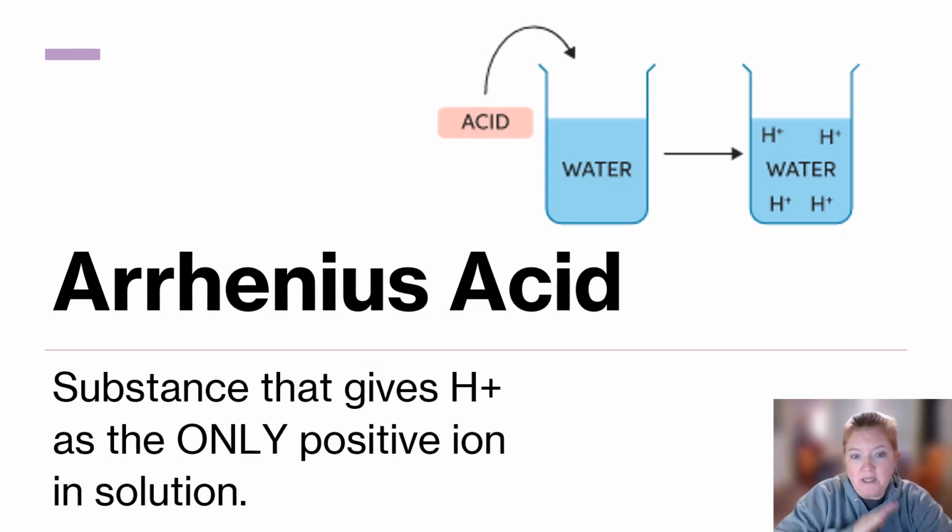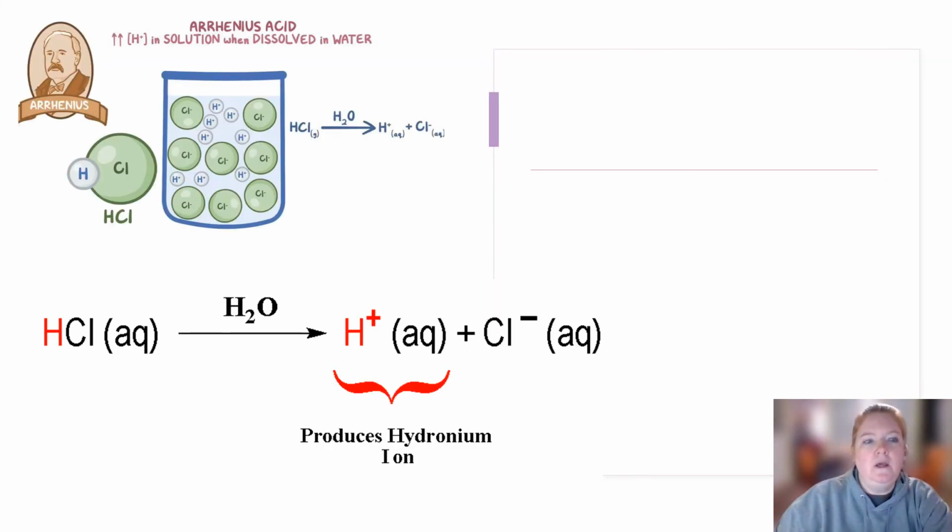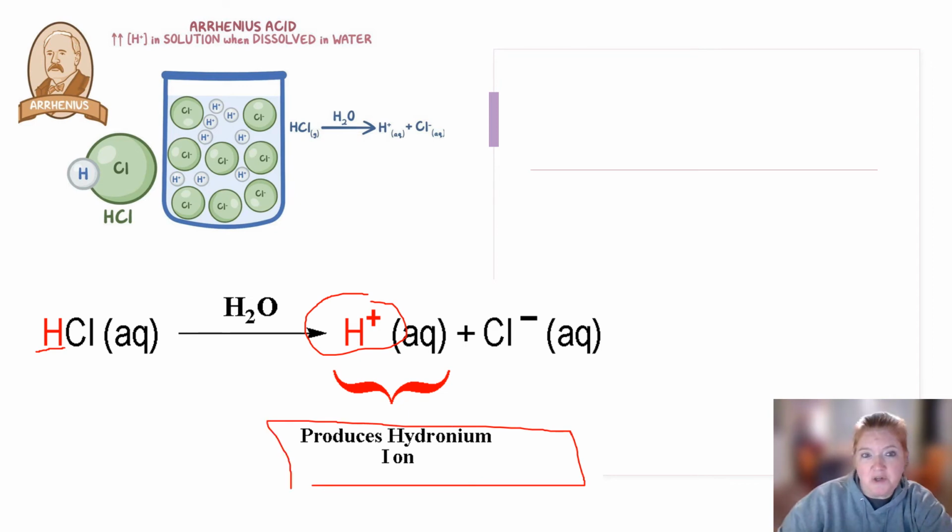You can tell that most of the time you're going to see it start with the letter H. We get H pluses over here, and that's how I can tell it's an Arrhenius acid.